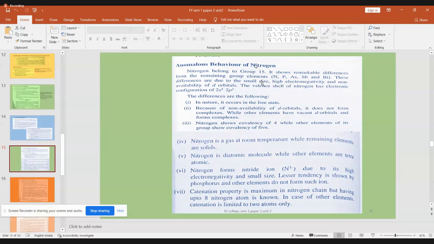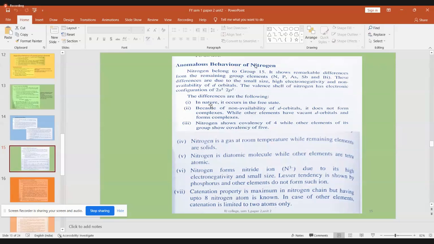It has a small size. It does not have any approach to the vacant d orbitals. It cannot make use of vacant d orbitals. And nitrogen is comparatively highly electronegative than other members in its group. So these are three important aspects of nitrogen.